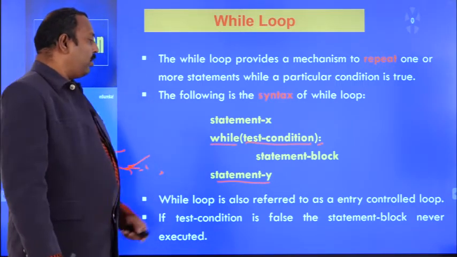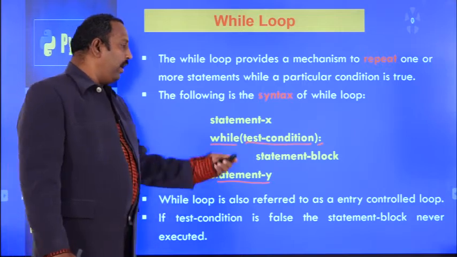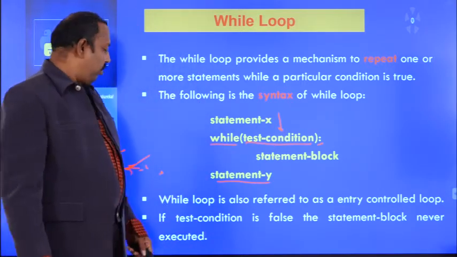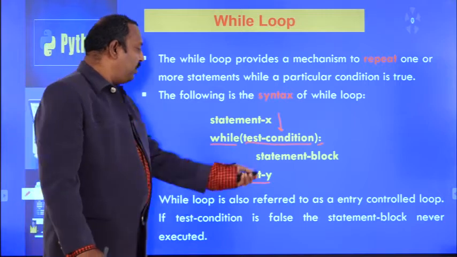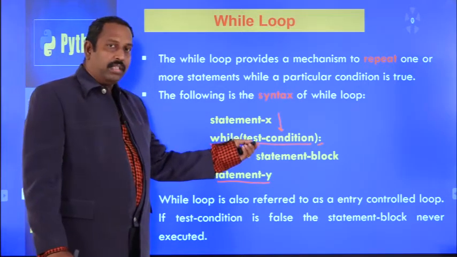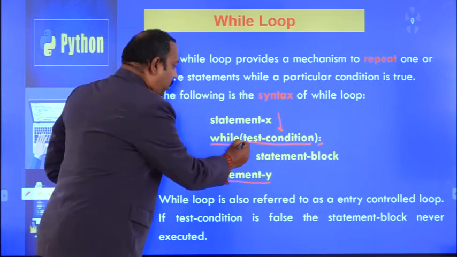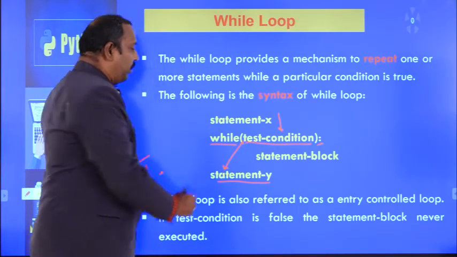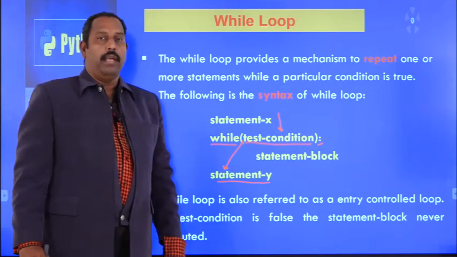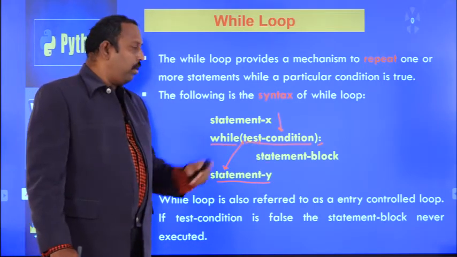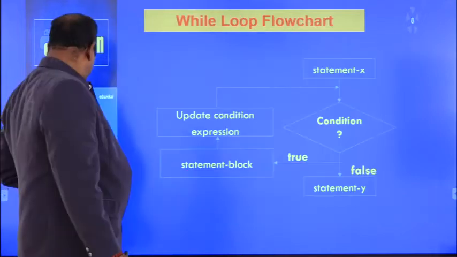And while loop is also referred to as an entry control loop. While entering into the loop, we are checking the condition. That's why it is called an entry control loop. Suppose whenever you check the condition the first time, the condition is false, simply come out of the loop and statement Y will be executed. The statement block will not be executed even for the first time. If the condition is true, then only the statement block will be executed.